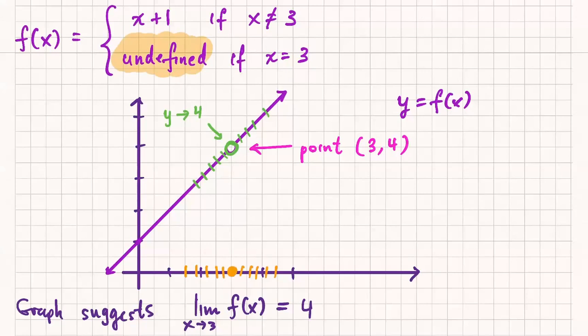Right now it's undefined at x equals 3. What if someone came along and said, you know what, I don't want it to be undefined. I'm going to make it equal to 2. How does the graph change? So if I wanted to graph this function now, what would I actually have to change?